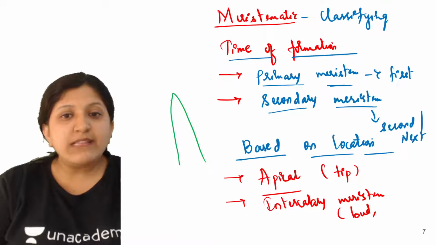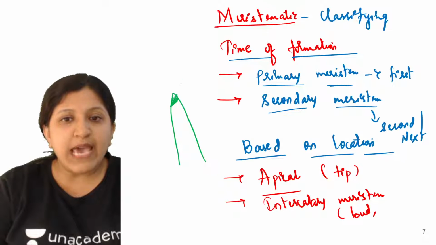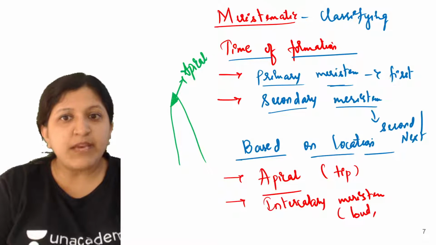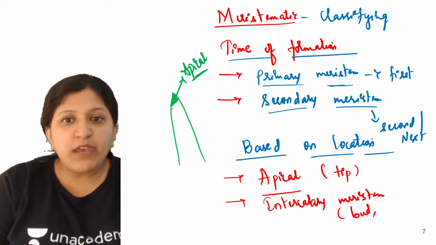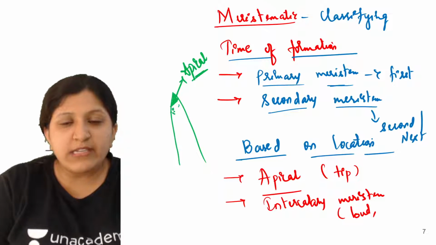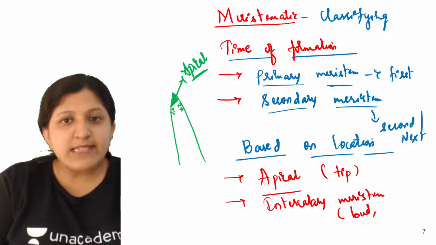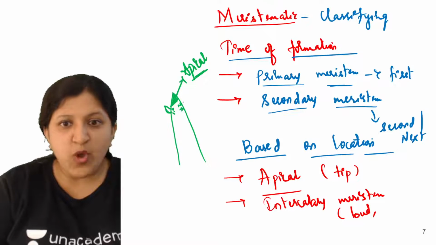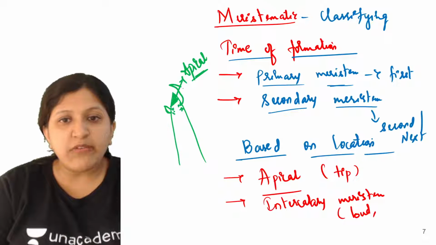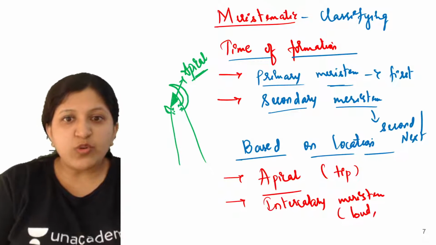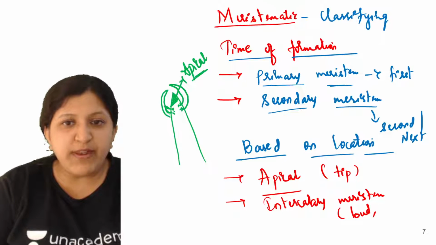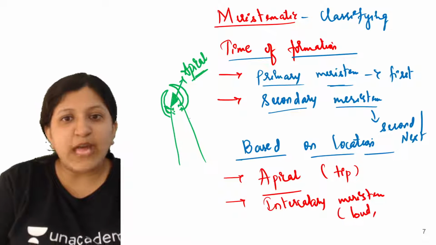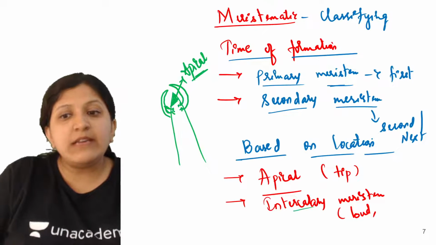You can see over here is the apical meristem, because this is the apex now. Here in between you can also find certain cells, that is meristematic tissue, from where either the bud arises or later on it can also give rise to a leaf like this. So whenever a leaf or a bud is being formed from the side, that we call an intercalary meristem.